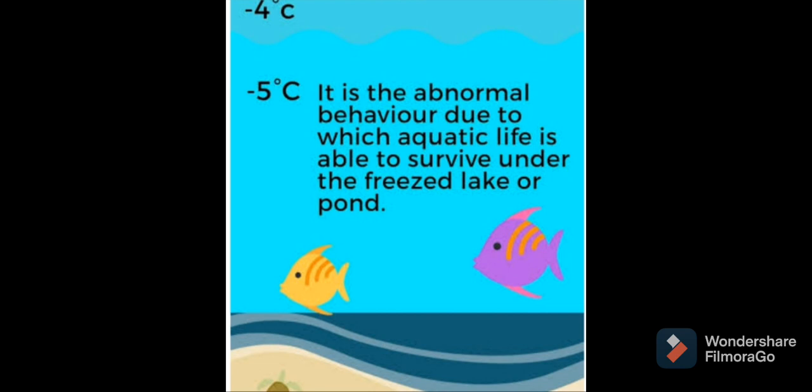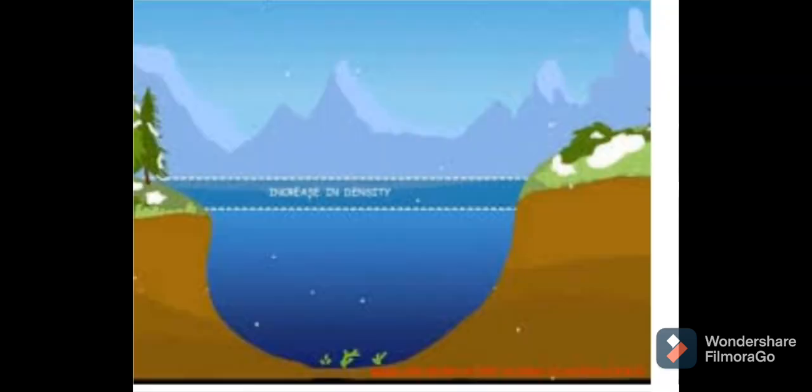You can see in the diagram, in colder regions what happens? The upper layer of water freezes and converts into ice, but below that upper layer the temperature of water is 4 degrees Celsius. That's why aquatic plants and animals can survive in colder regions also, because of this anomalous expansion of water.